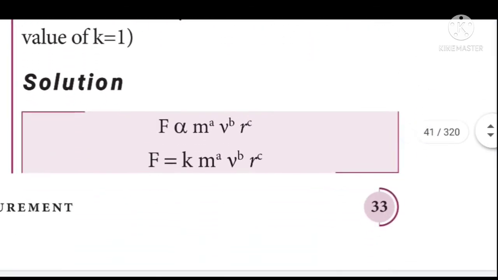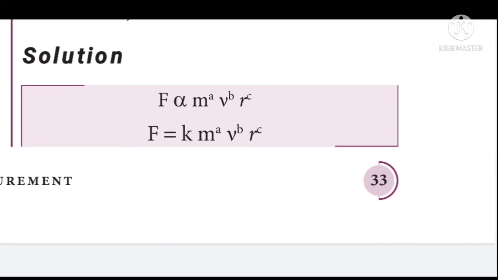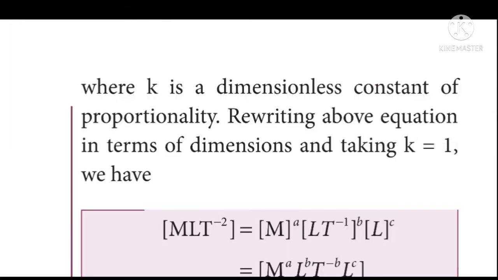Look at the solution. According to the third application of dimensional analysis, what is the third application of dimensional analysis? It helps to establish the relation between the various physical quantities. Here the physical quantities given are the force, mass, velocity and radius. So by combining all these physical quantities, we can write the relation as F directly proportional to m power a, v power b, r power c, where F is equal to k into m power a, v power b, r power c. Here k is said to be the dimensionless constant of proportionality. We can take k value as 1.